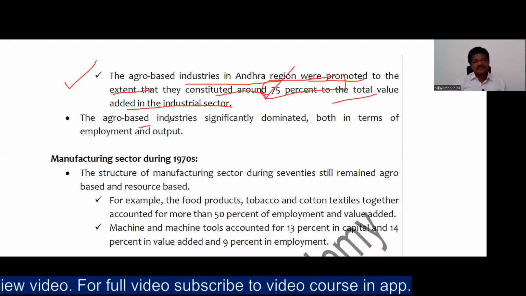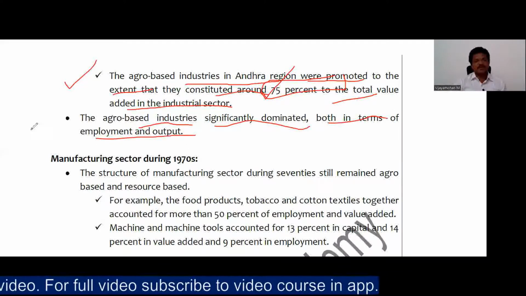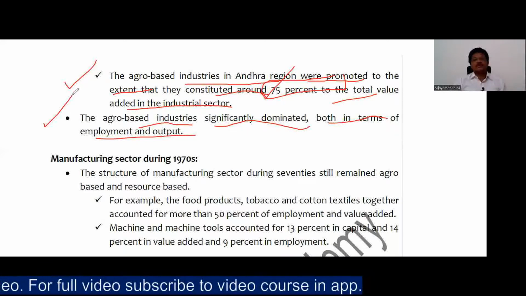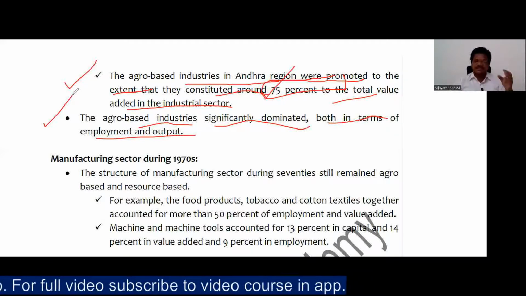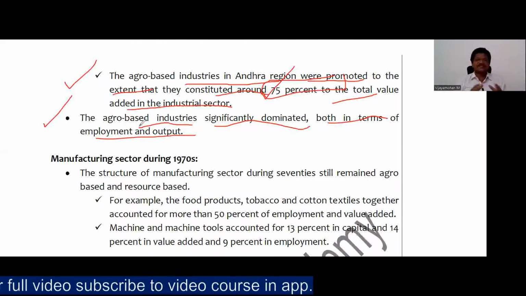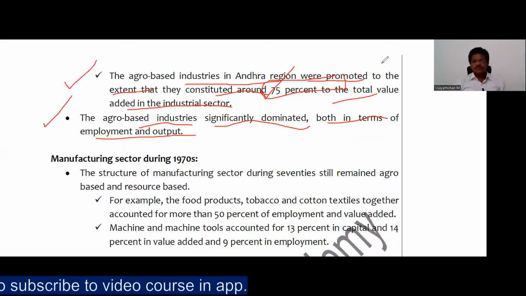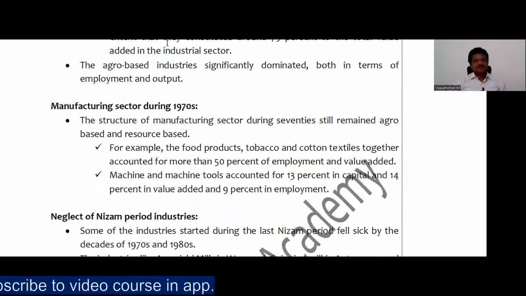Now the agro-based industries significantly dominated both in terms of employment and output. So during the periods of the 1960s, 70s, and 80s, the agro-based industries, the agriculture-based industries, significantly dominated in terms of employment as well as output. So now we'll move to the next aspect. We will see.